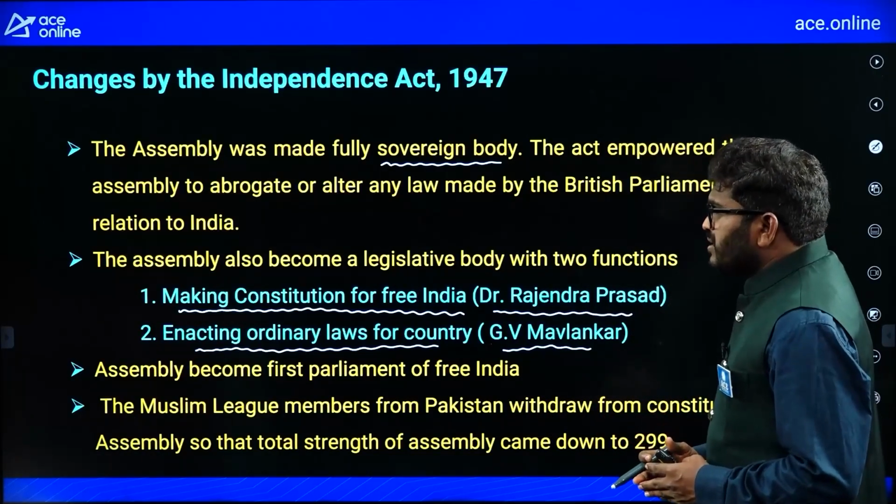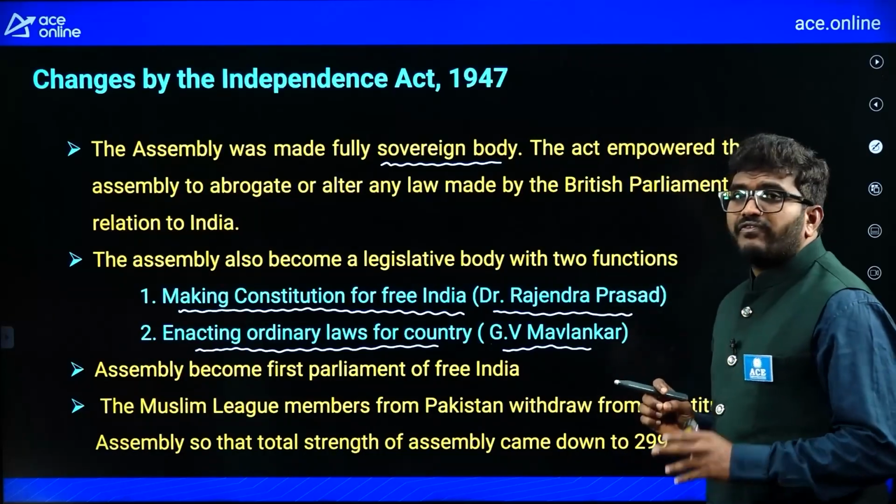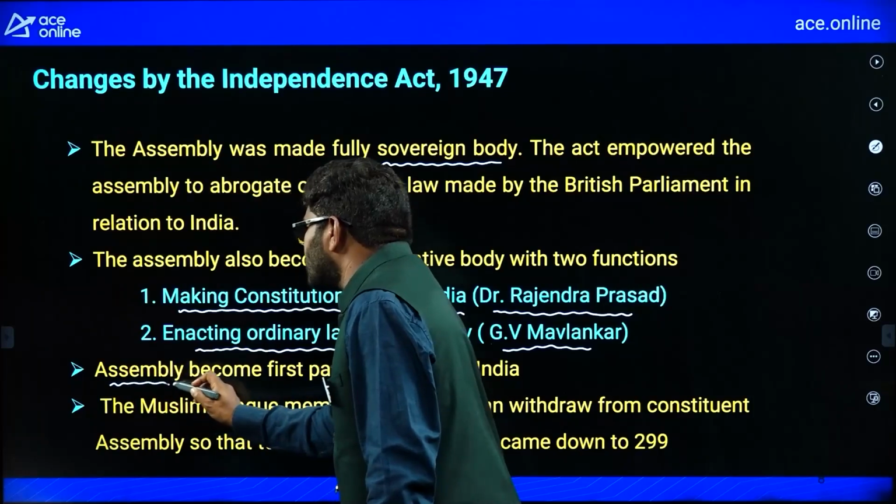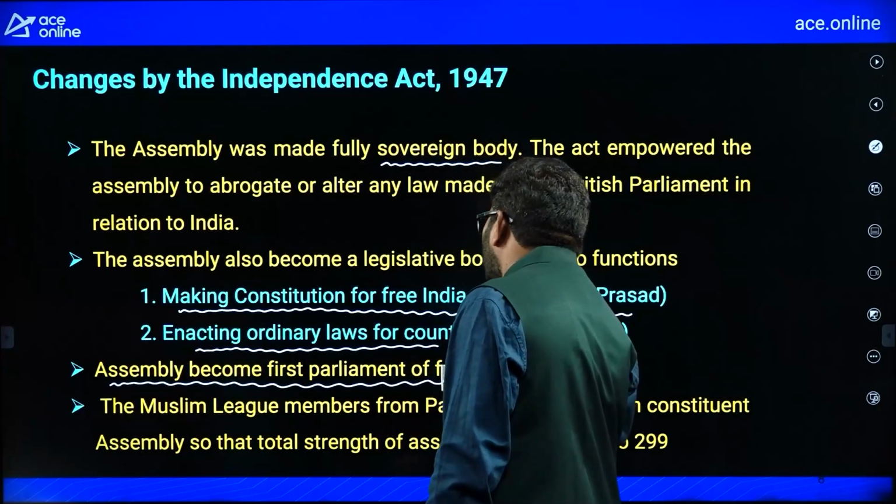Now, the Assembly became the first parliament of free India. Remember, the Constituent Assembly was the first parliament of India.